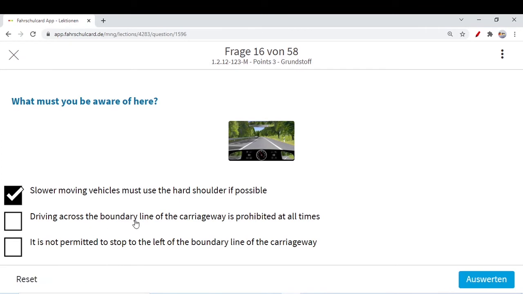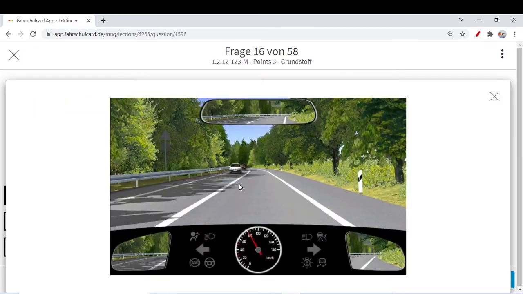Driving across the boundary line of the carriageway is prohibited at all times. This option is not correct. It is not prohibited at all times. This we see sometimes when the road situation is very dangerous, that's why they make the solid line, but maybe a few meters ahead you have a dotted line. I think we have seen it many times. Sometimes we see the solid line and then a broken line appears, you can cross that line.